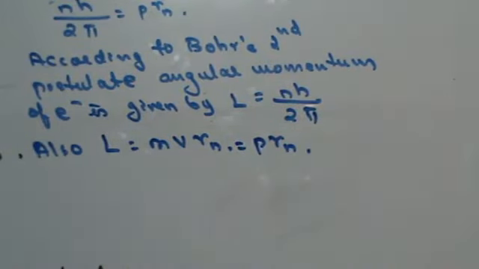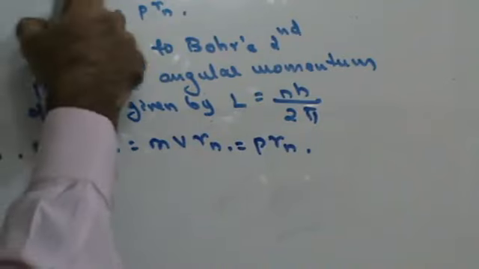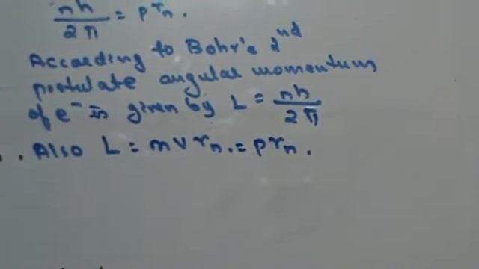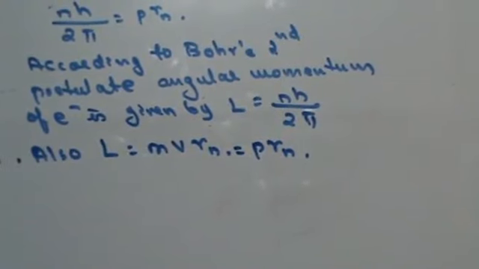Now by de Broglie's hypothesis I found out that angular momentum is nh upon 2 pi, and Bohr's second postulate also says that angular momentum is nh upon 2 pi. Therefore it is clear that de Broglie's hypothesis leads to Bohr's second postulate.